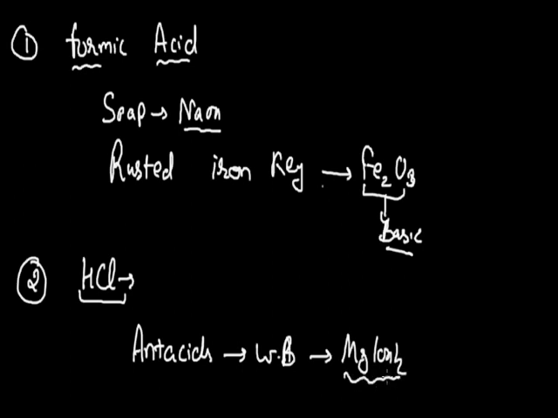This magnesium hydroxide, being basic in nature, neutralizes the excess amount of hydrochloric acid present in our stomach, and by this neutralization reaction we get relief from the pain or irritation of acidity. So these are examples of neutralization reactions that we deal with in our daily life.